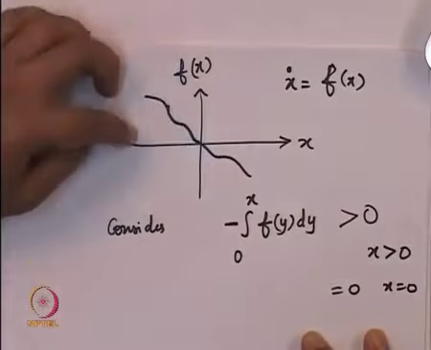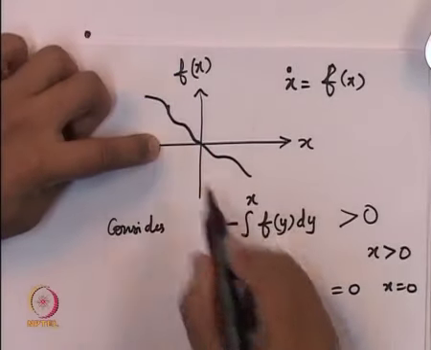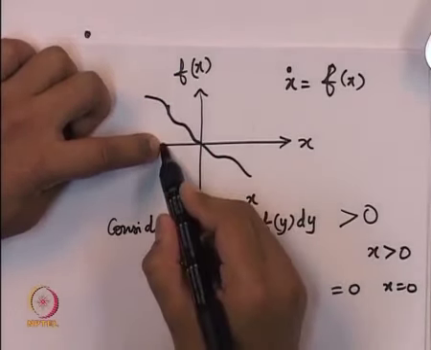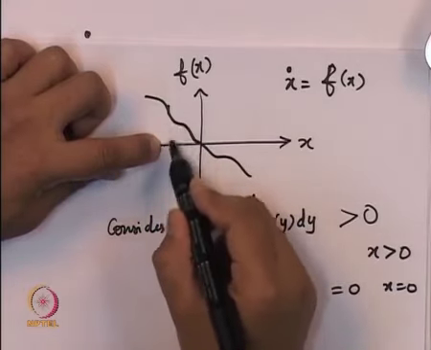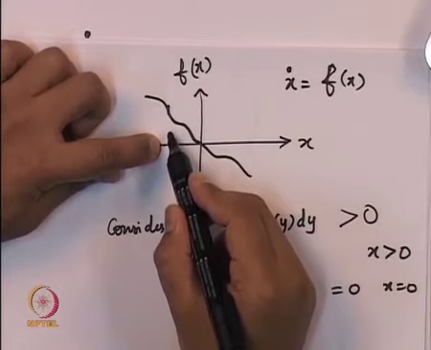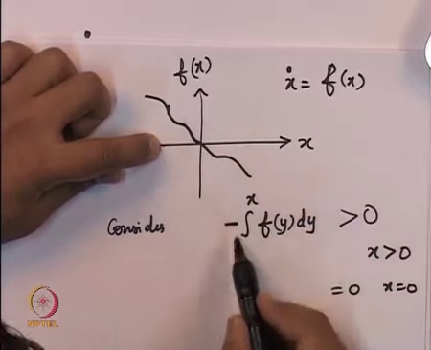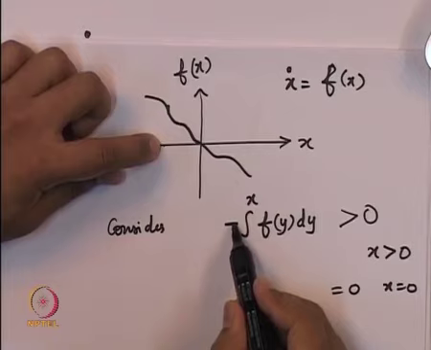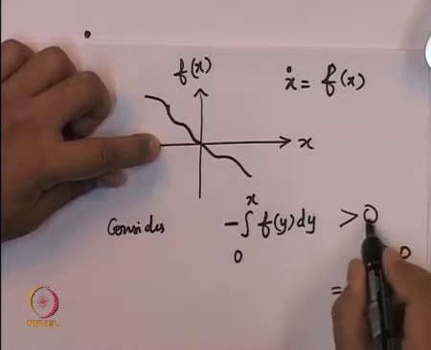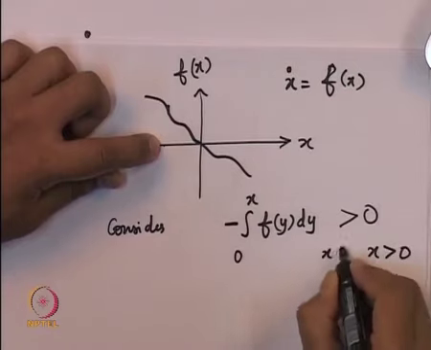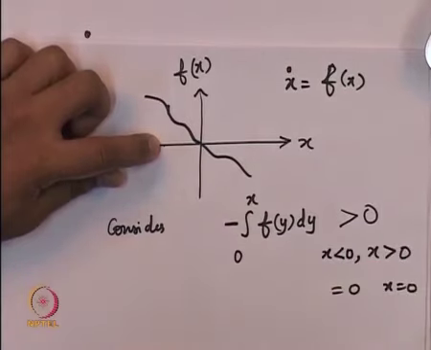What about for x negative? For x negative, we will instead consider the integral from x to 0. From x to 0, this particular quantity has positive area, and hence from 0 to x it has negative area. So after this negative sign has been put, this one is satisfied. So in fact this greater than 0 is satisfied for both x less than 0 and x greater than 0.